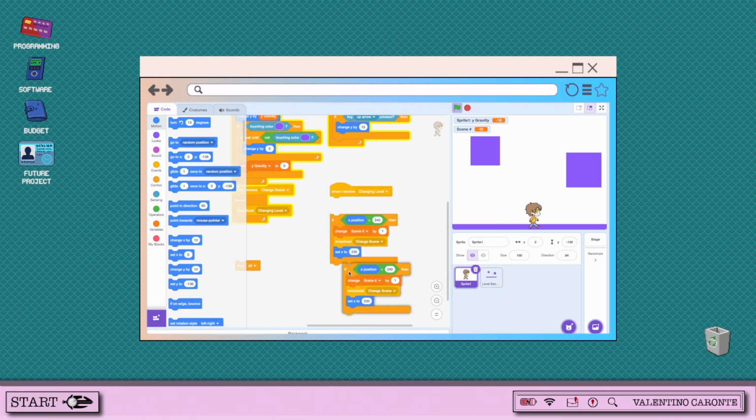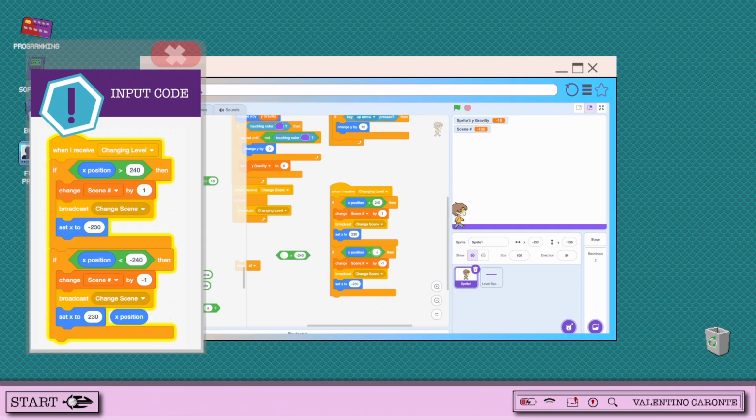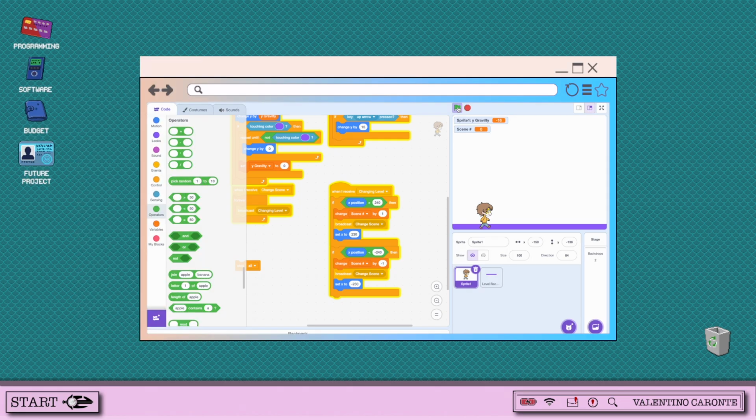Now that I've made it to the end where I can allow the character to get to the edge of the screen and change the background, all we have to do now is make it all the way to the finish line and connect all the different backgrounds together. This was in fact just a starting point.